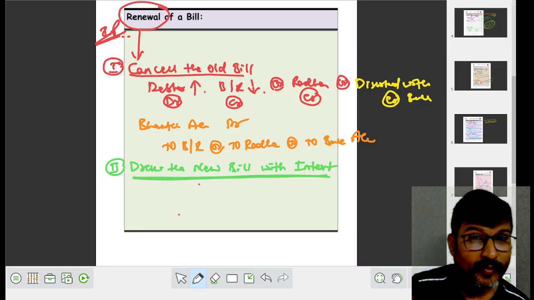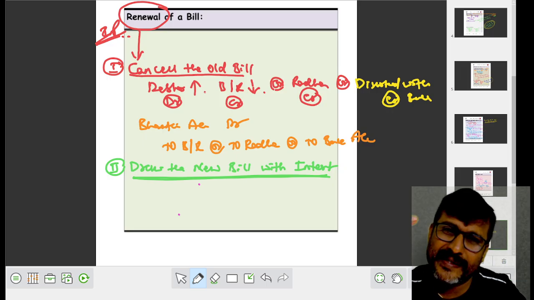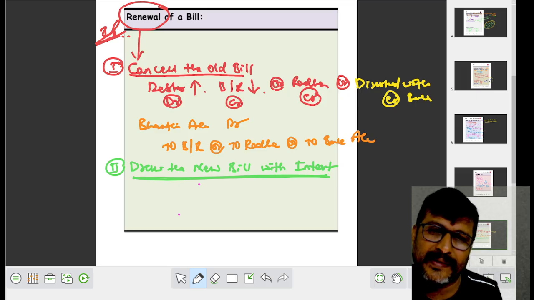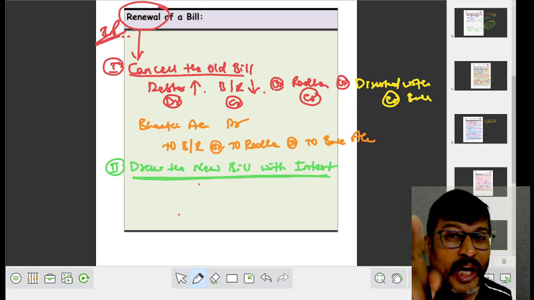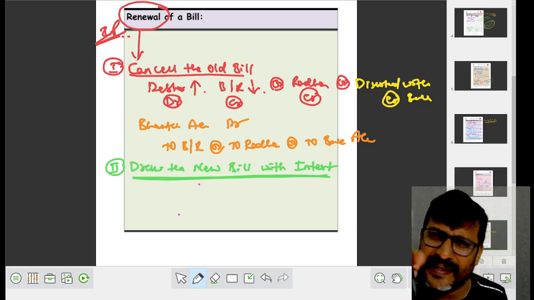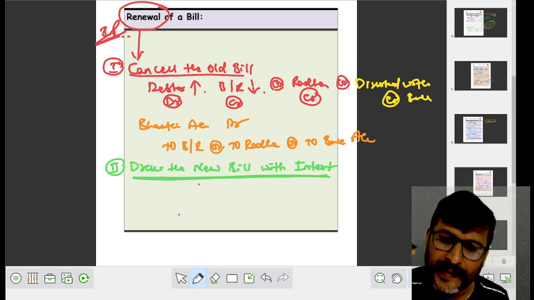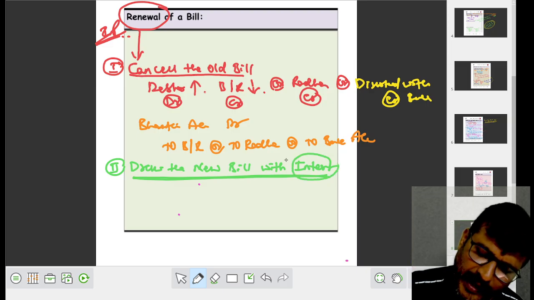See, when Bharati is requesting for extending another 2 or 3 months, here Sudhakara will do what? He will draw the new bill along with some interest. He is asking interest for extended money. Here, interest is what to Sudhakar? Interest is income to Sudhakar.